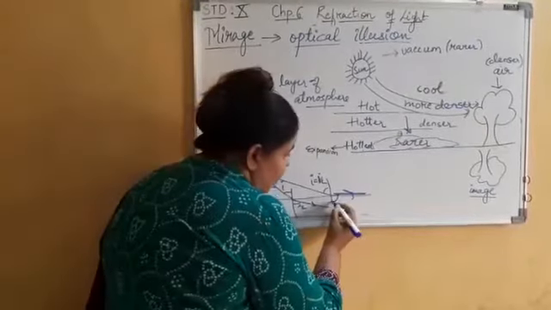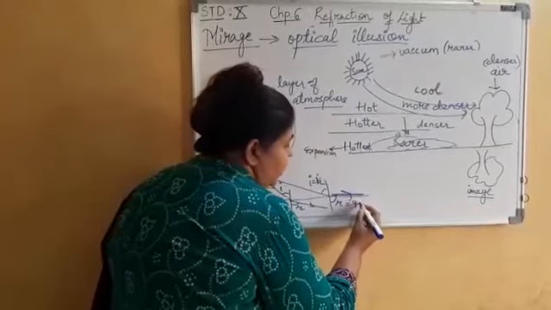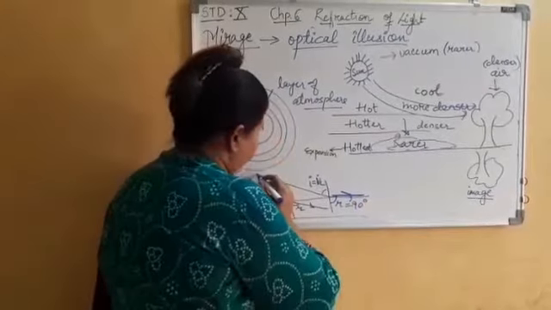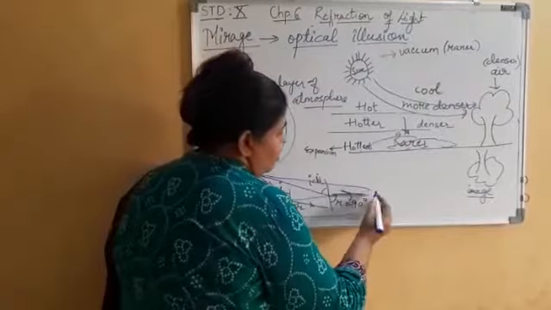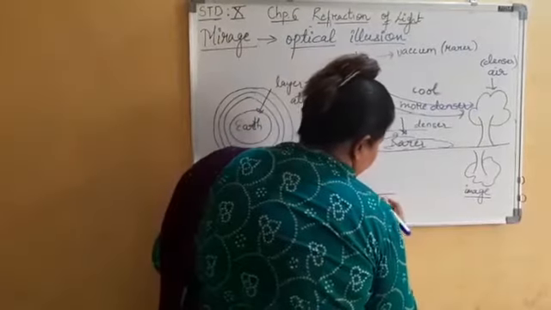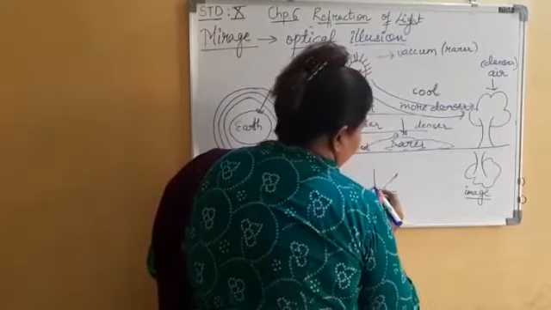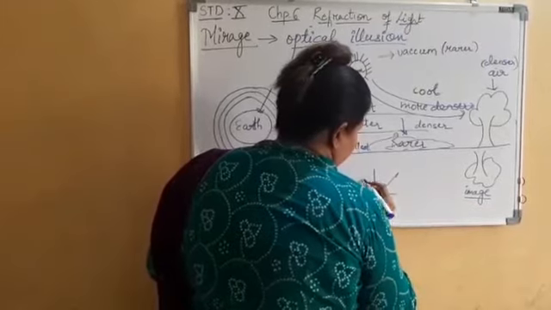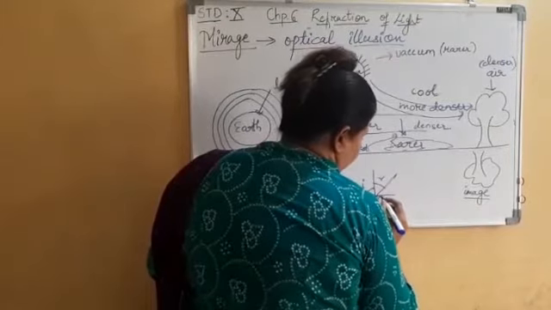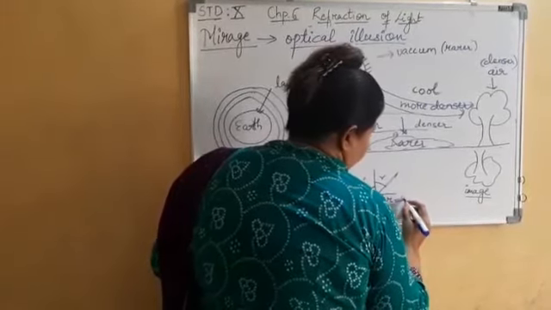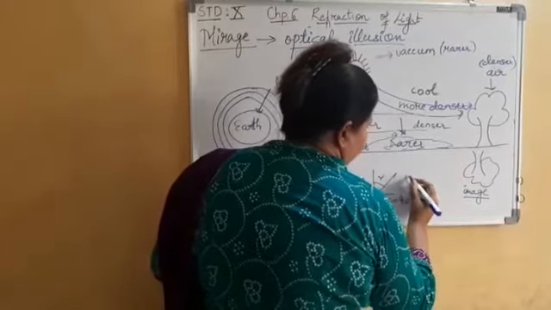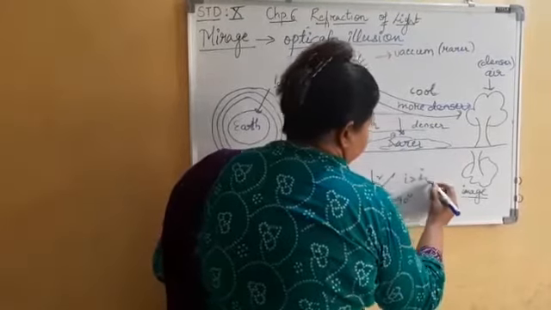That means this angle becomes 90 degrees. And afterwards what will happen? There will be total internal reflection, with r equal to 90 degrees. Here i is greater than ic.